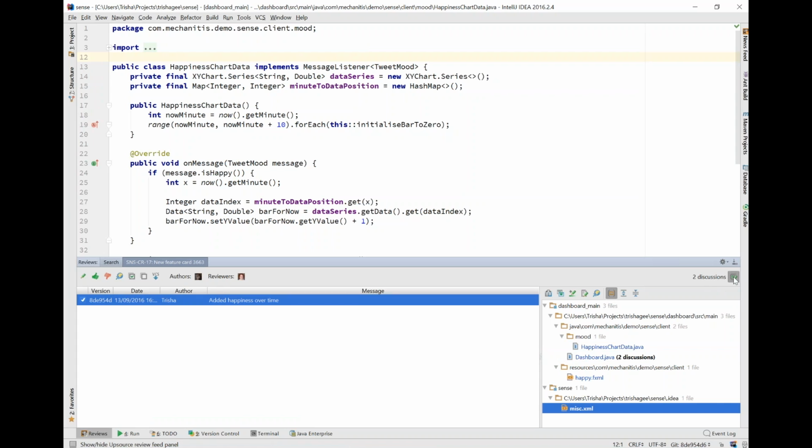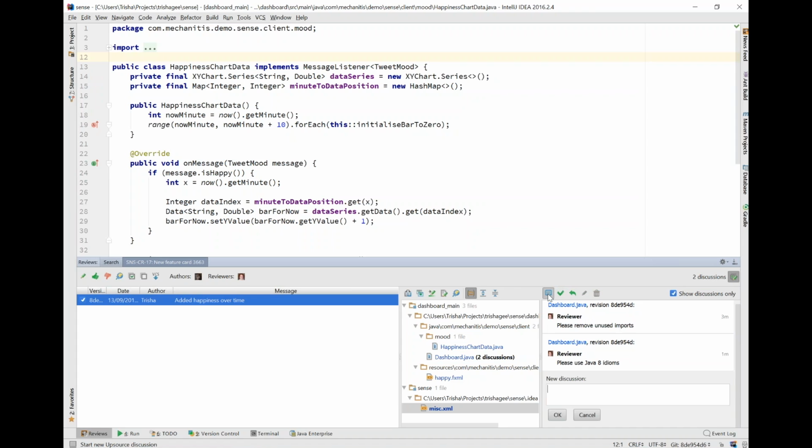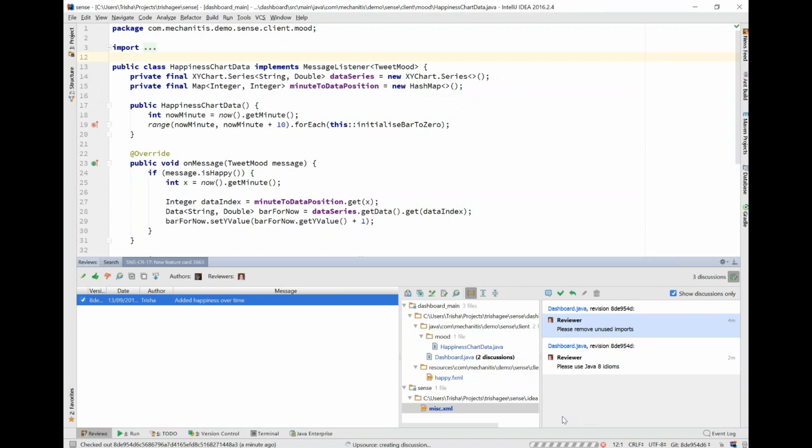So here in the code review, I can see the discussions. These are the ones we added, which apply specifically to dashboard.java. But I can actually add a new discussion item, which is a code review level discussion, so not tied to a specific file. So I might want to say something like, please don't check in misc.xml, and leave that there.